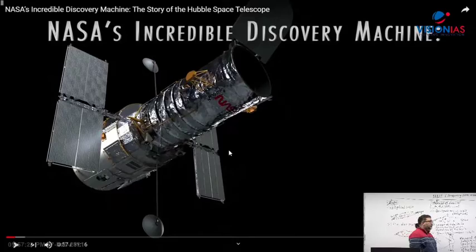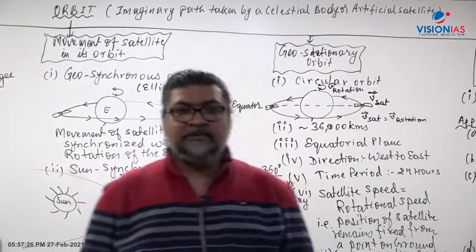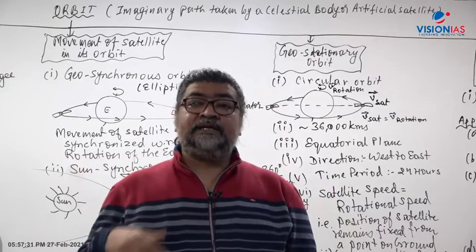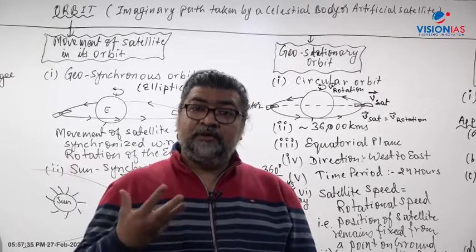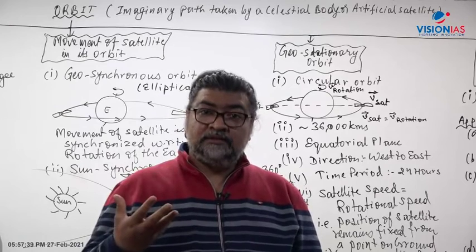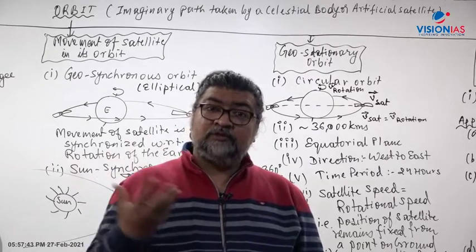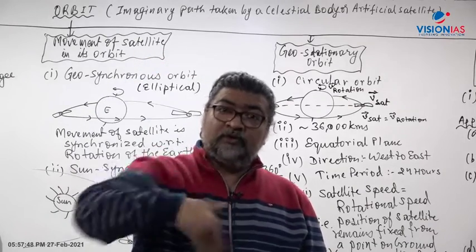Right? I said that I will not play the entire one, but at least I'll give you a glimpse of that. This is the Hubble telescope. NASA has built other types of telescopes also, like the Kepler Space Telescope. The objective was to find an Earth-like planet, a super Earth or Earth-like planet, right? Spitzer telescope. There are a lot of such astronomical telescopes that have been built, and just like a satellite placed in low Earth orbit, they go around the Earth.